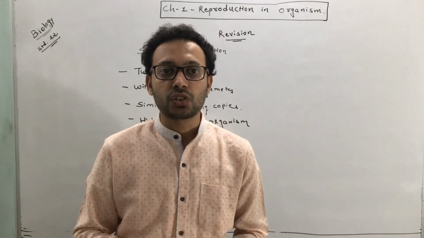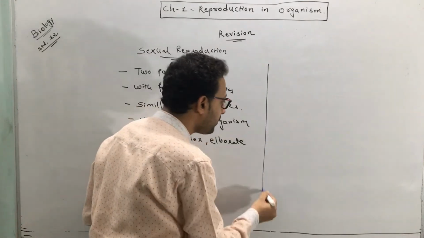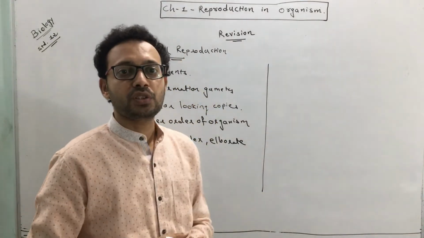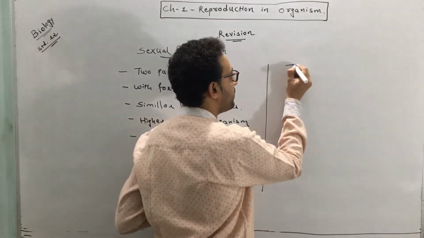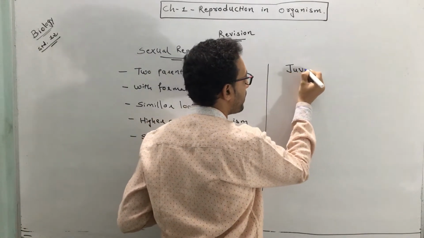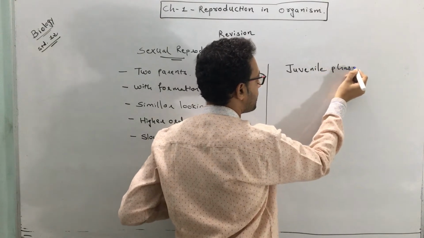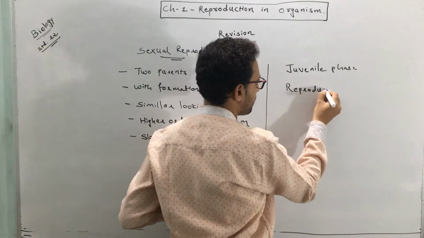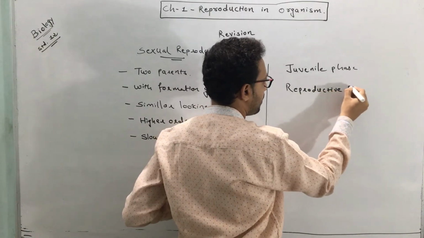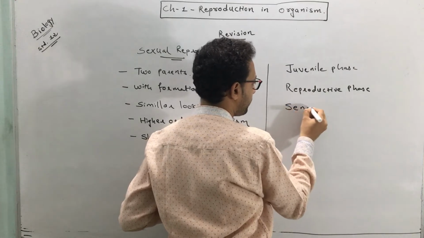This phase is called the juvenile phase. Ultimately, I want to say that organisms which reproduce sexually have three phases in their life. The first phase is called the juvenile phase. The second phase is called the reproductive phase. And the third phase is called the senescence phase.